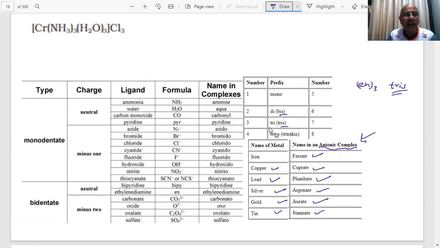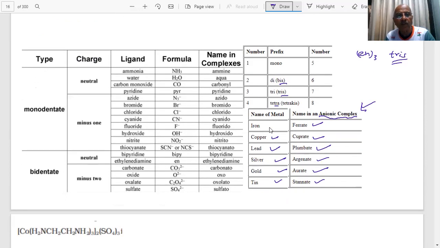And these are the neutral ligands: water is aqua, carbonyl, ammine, remember it is a double M in ammonia, pyridine. Azido, bromido: this is anionic, negative charge, so it ends with IDO, O is the last letter. Chloride, cyanide, fluoride, hydroxide, nitrito, NO2 minus, thiocyanate. Ethylenediamine is neutral.